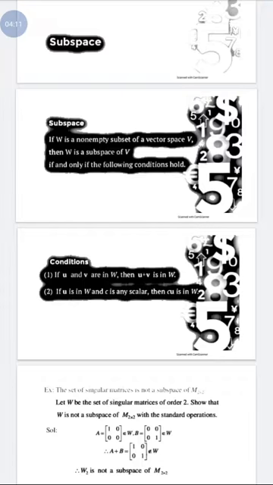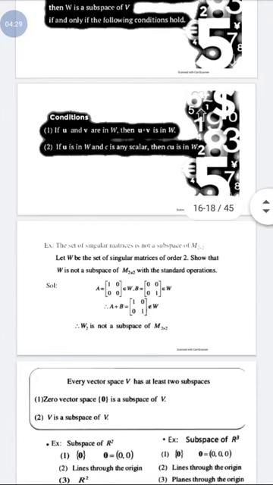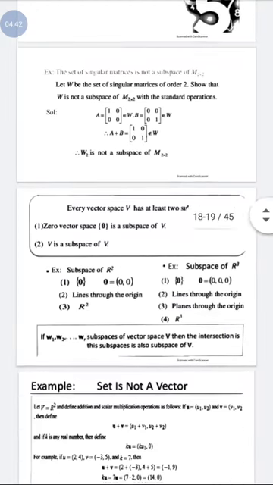Similarly, for the second condition, if we multiply any scalar with a vector in W, then the result should lie in W, and W is also a subspace of the vector space. The example is a 2 by 2 matrix. When we take the sum of these 2 by 2 matrices A and B, their result does not belong to W, therefore it is not a subspace.